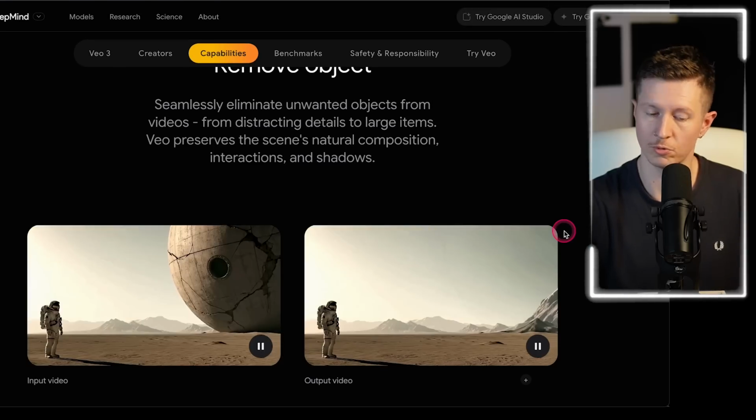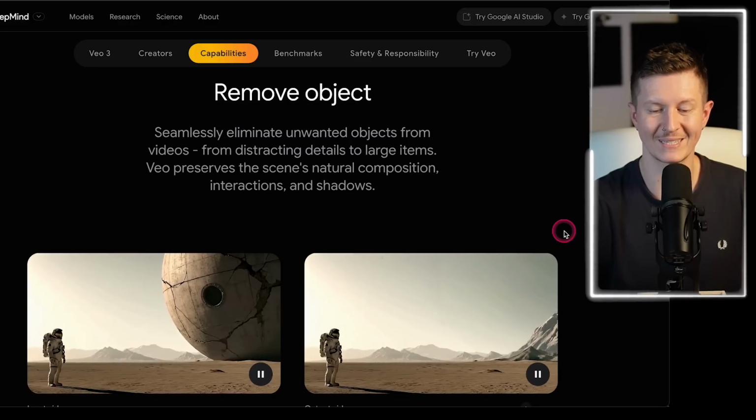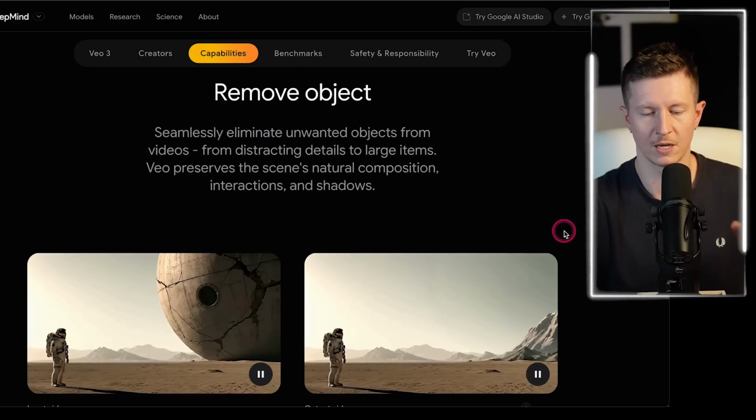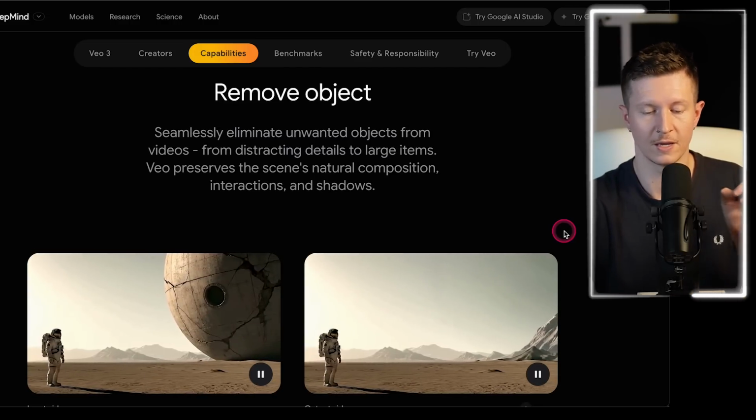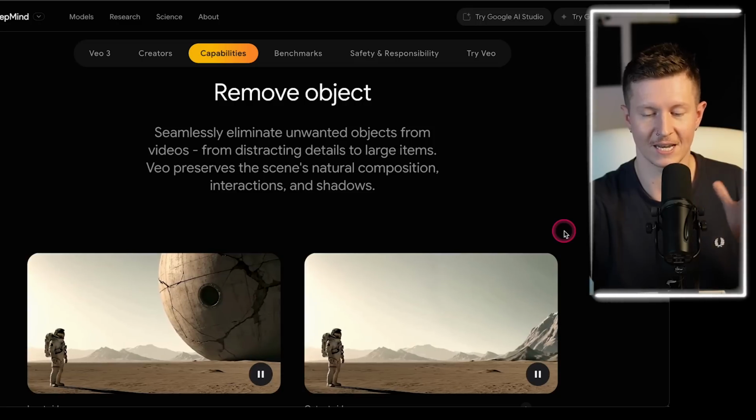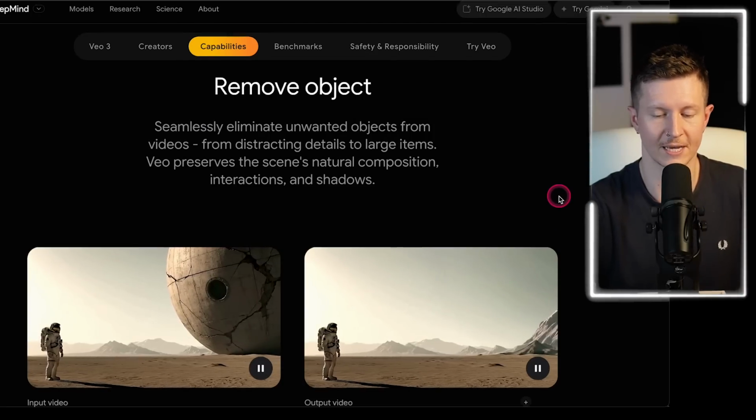Now, equally, you can also remove an object. So you can seamlessly eliminate unwanted objects from videos, from distracting details to large items. VEO preserves the scene's natural composition, interactions, and shadows.